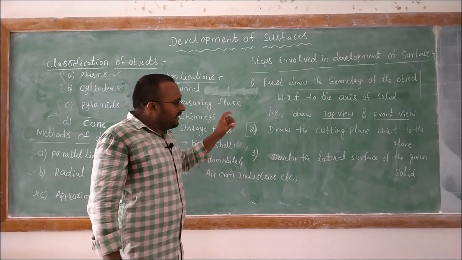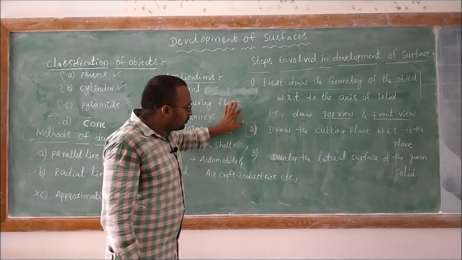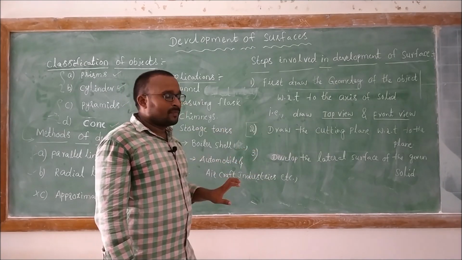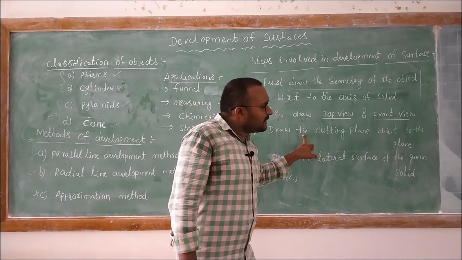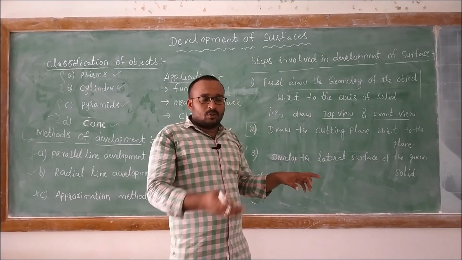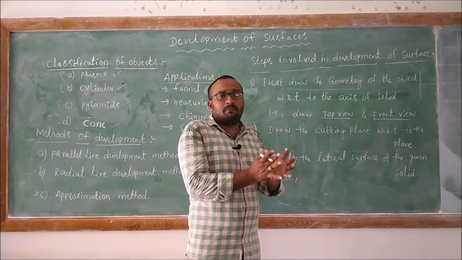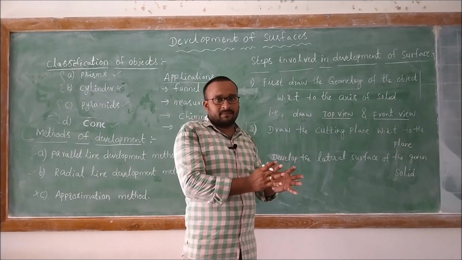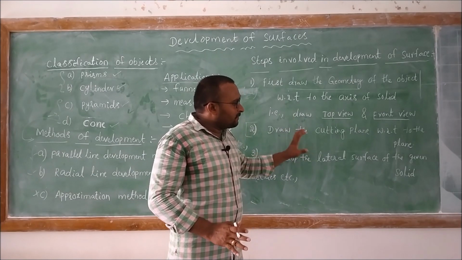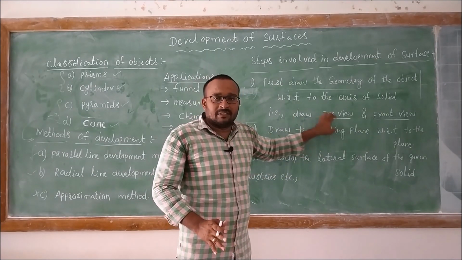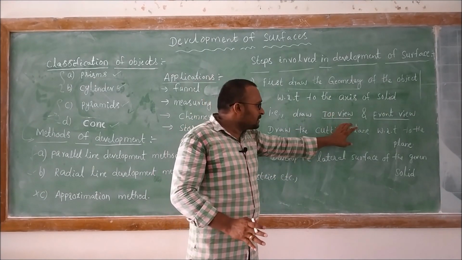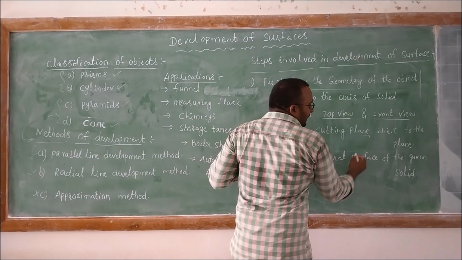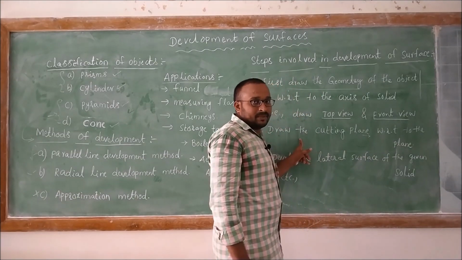So if they may not give directly, we can go through the third step. Sometimes in a problem, they will give the position of the cutting plane. So we need to develop the truncated portion of the prism or pyramid or cone or cylinder. If they have given the cutting plane position, we definitely must draw the cutting plane, which is also called the section plane, right?